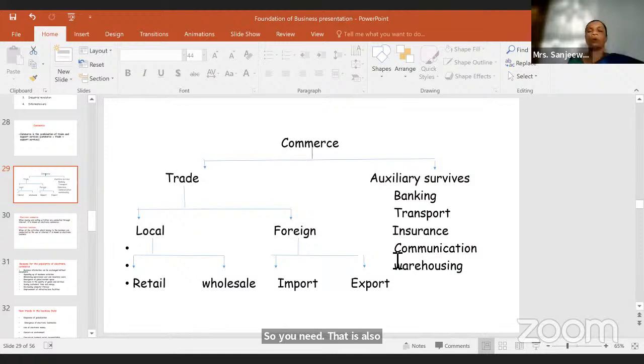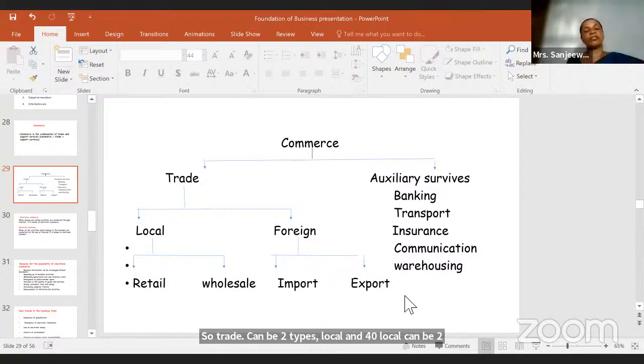So what is the flow chart? If they ask what commerce is, how do you write? It's a combination of trade and auxiliary services, right? So trade can be two types, local and foreign. Local can be two types, retail and wholesale. Foreign trade can be two types, import and export. Then auxiliary services: banking, transport, insurance, communication, warehousing. So this is commerce. Then I would like to show the flow chart of business as well.